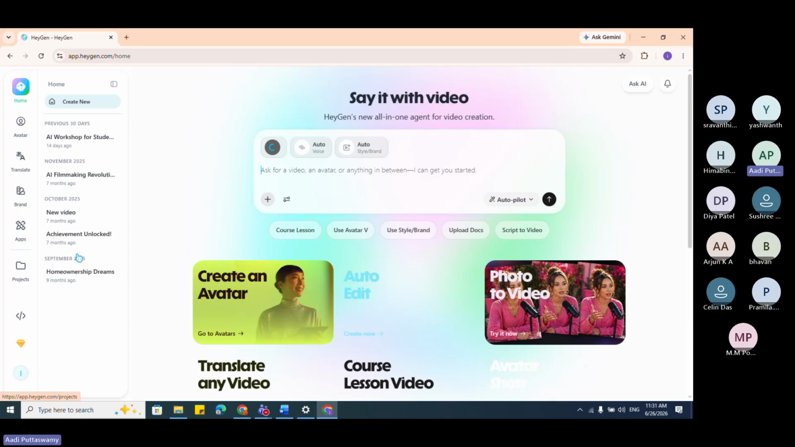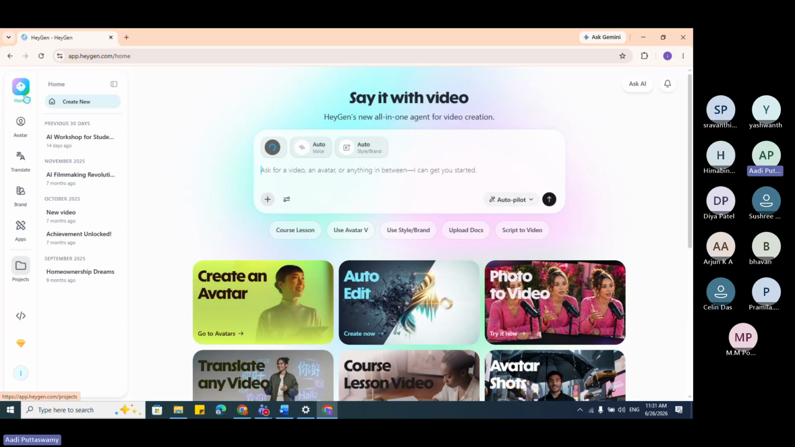Okay, see, these are all for the agents. So we can go here, we can check the agents. So here also we have a lot of AI agents. This one is only for making videos and all.